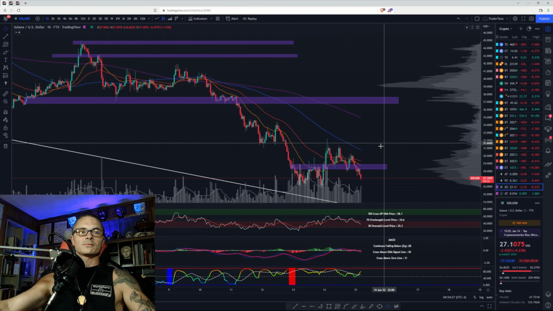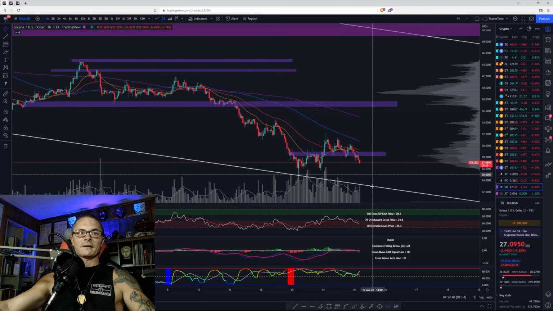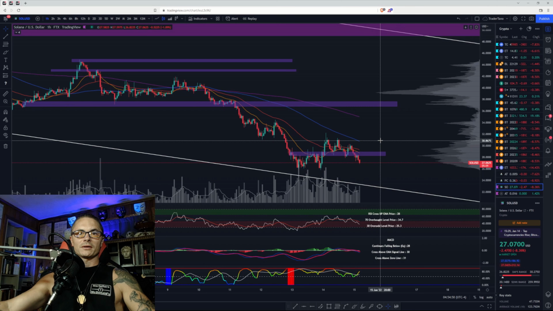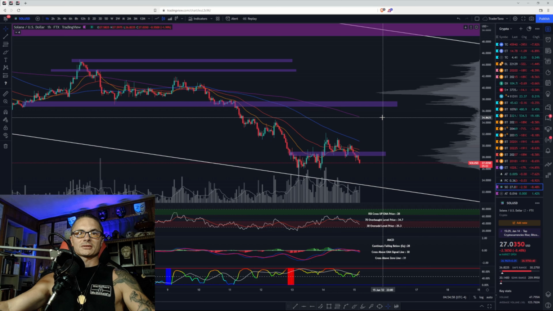Solana looks a little better. We have broken our purple region. So we could be initiating this descending triangle, which would have a measured move down to these lows at 26.19. I'm still looking for $23. Bullish case is that we break this 100 at 30, basically 31. Yeah, 31 is what I'm looking at, excuse me. Then I would expect us to come up to the 200, but that all depends on whether Bitcoin gets a bounce. If we do get the bounce, $35.